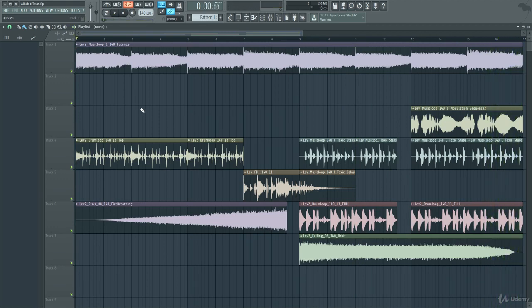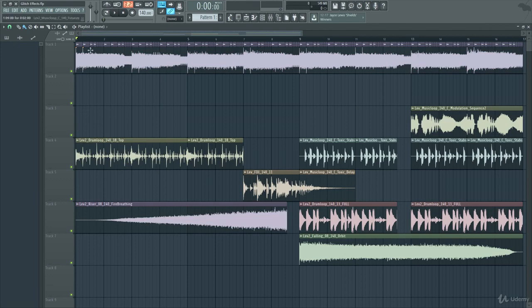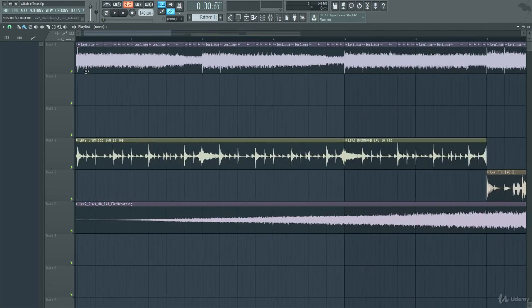So there's a few ways to do glitch effects. The first way, if you have a sample, is left click on it and go to chop. And here you can manually chop up your sample into different pieces. So what it's done here is it's spliced it up.